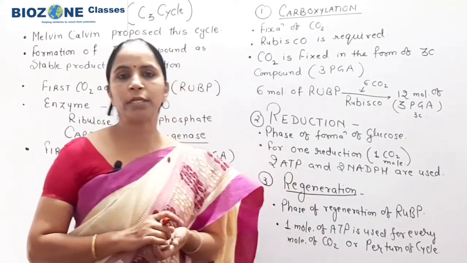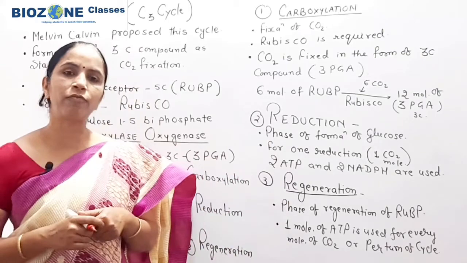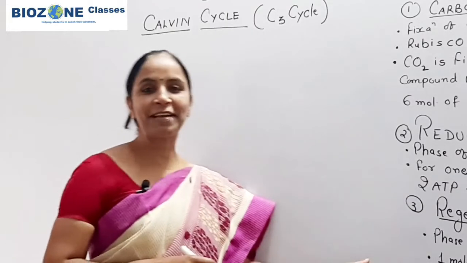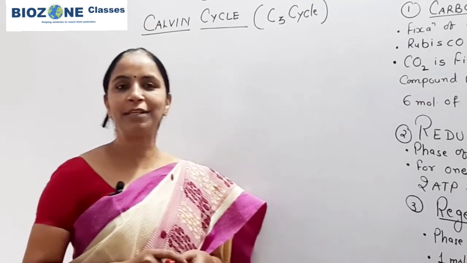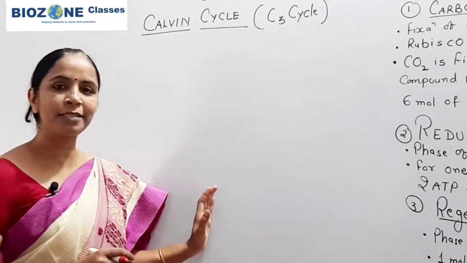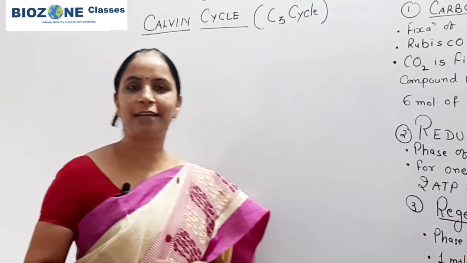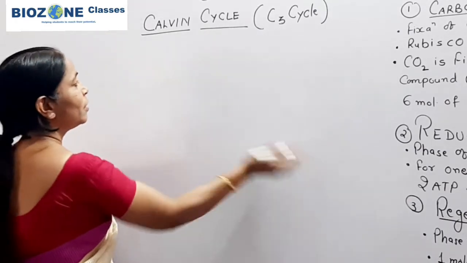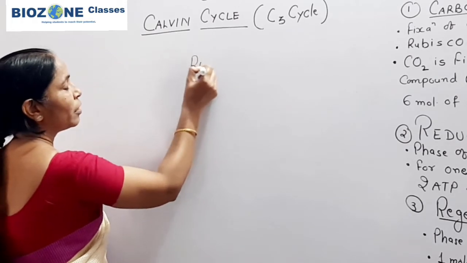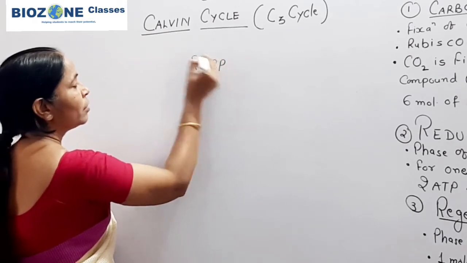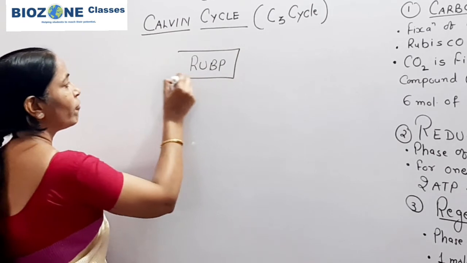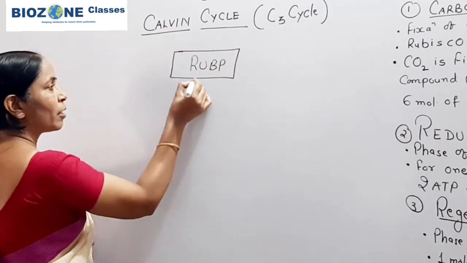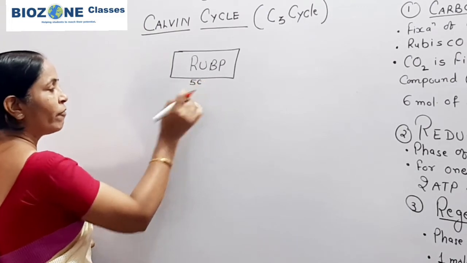Now we come towards the cyclic path for the C3 cycle. So now we study these 3 phases in terms of the Calvin cycle, and I draw here the cycle which is exactly provided in your NCERT textbooks. So here RuBP, you remember, is the first CO2 acceptor, and this CO2 acceptor is a molecule of 5 carbon.